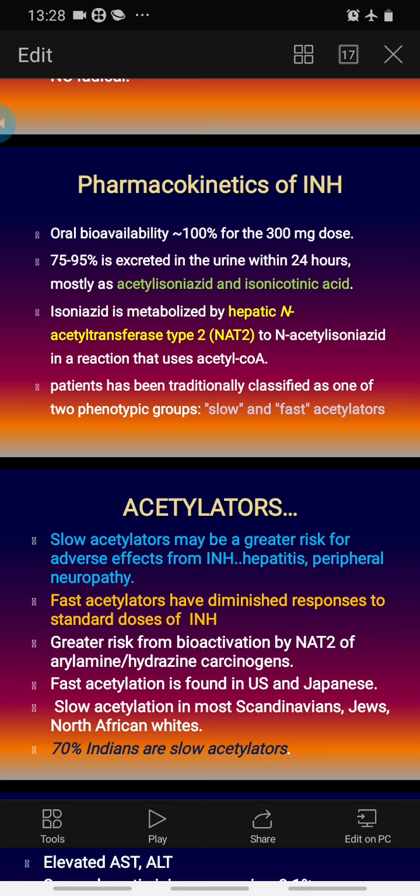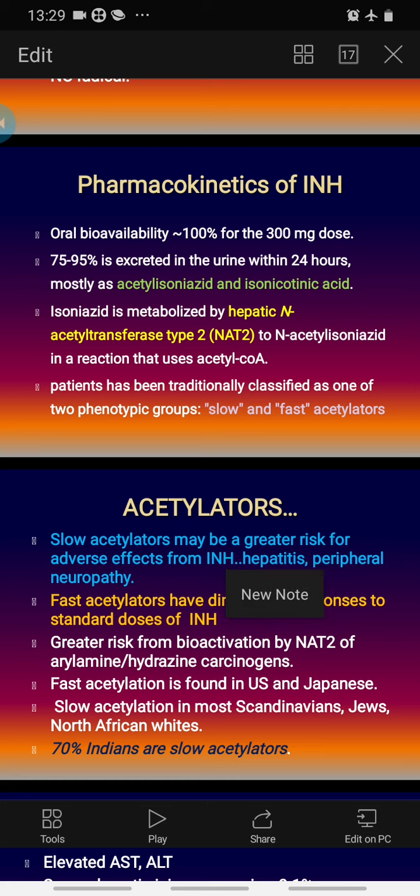Fast acetylator means INH will be metabolized rapidly, and that's why there can be a chance of decreased response to the standard dose of INH. But sometimes fast acetylators also have adverse effects, because there is greater risk of activation by NAT2 of arylamine hydrazine carcinogen. Because of this NAT2 overactivation, there can be generation of this arylamine hydrazine carcinogen. Mostly Indians are slow acetylators, 70% of Indians, while fast acetylators are common in the US and Japan.